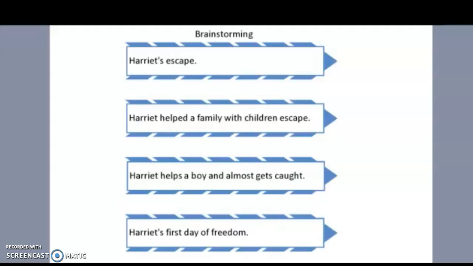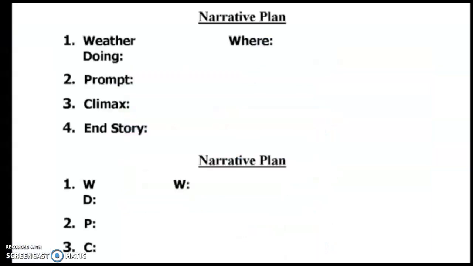Begin by writing your plan. When writing your narrative plan, you write 1, skip a line, 2, 3, 4. Next to 1, whether and where. Underneath, doing. 2, prompt. 3, climax. 4, end story. A shortcut version, 1, skip a line, 2, 3, 4, and then just write the first letter of each word. Write your plan now.